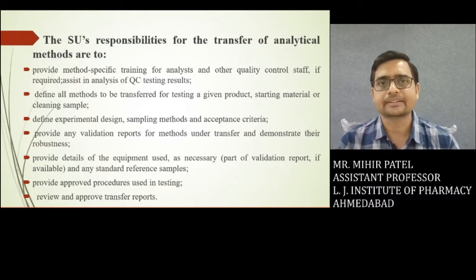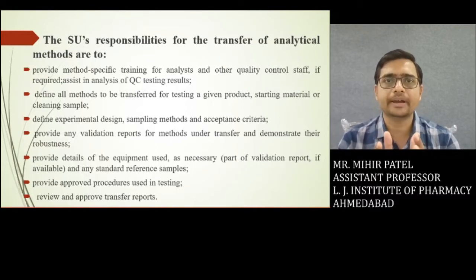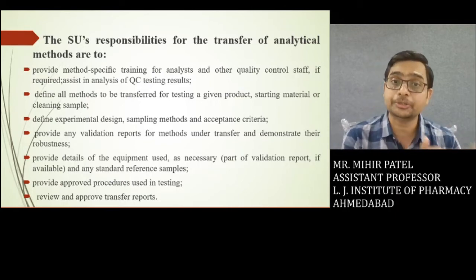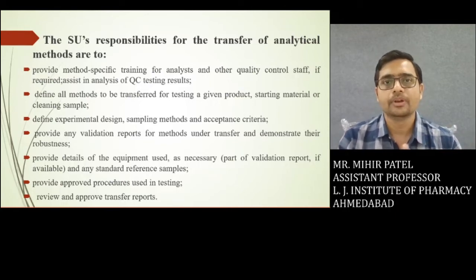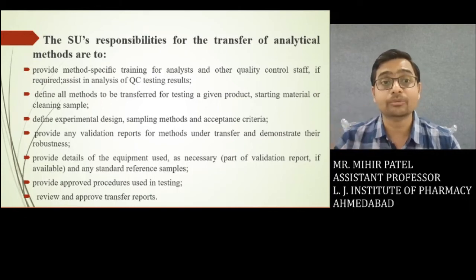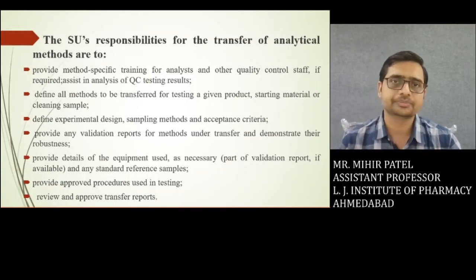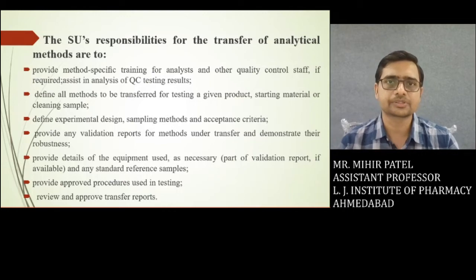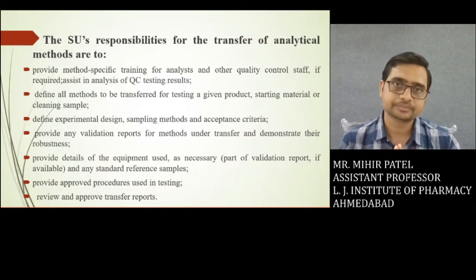Based on that, they have to provide a technical concern regarding the validation reports for methods under the transfer and demonstrate their robustness. In short, the level of accuracy, the level of precision, and robustness should be maintained throughout this manufacturing criteria.